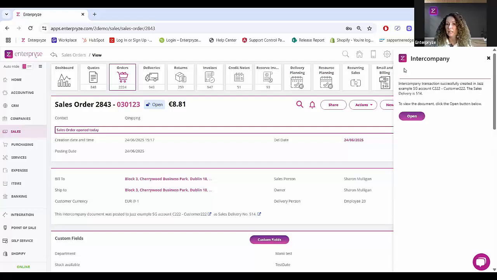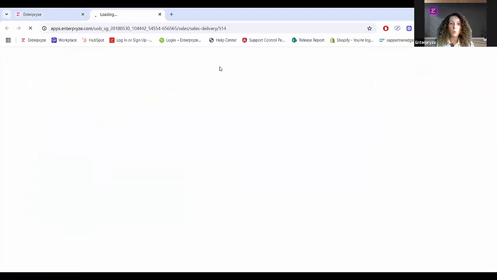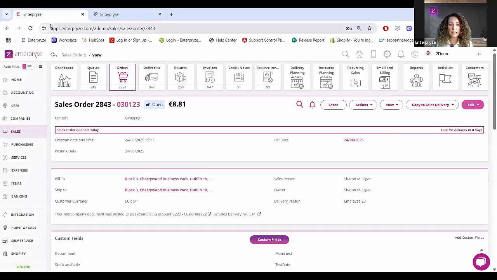And now you can see what happens. It's telling me that the intercompany transaction has been successful. It's telling me the organization, as you can see here, Jazz example SG. It's telling me the customer, and this is the one that we chose as the target organization. It's telling me the sales delivery number in the target organization. And now it's asking me, do I want to view that document? So let's do that. While that's doing that, let's just go back to the source for one second. And I want to show you here, there's now a line in this panel here under the customer currency to confirm exactly what's just happened, that this intercompany document was posted to that particular organization. This is the customer.